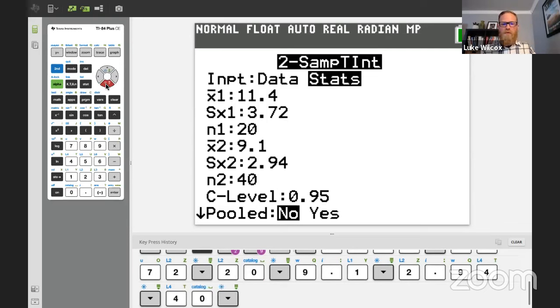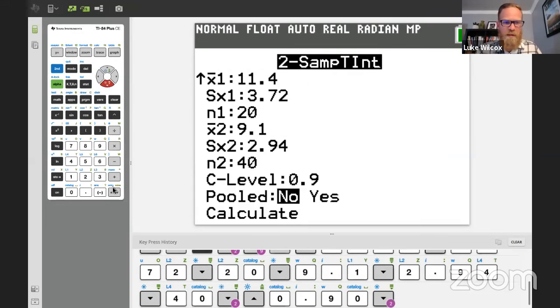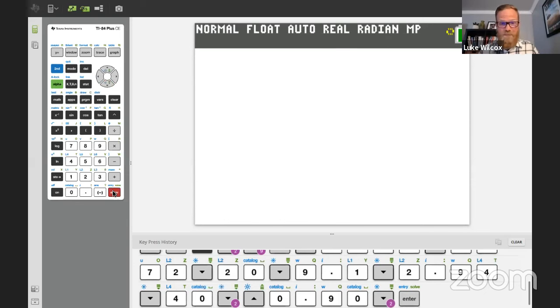Now, let's get our confidence level. We want that to be 90% here, don't we? 0.90. Now, for pooled, by default, it should be on no. You should leave it there, okay? The reason you use pooling is if you, for some reason, thought that the standard deviation of each one of those populations was the same, then you might pool the 2 samples together. But for AP statistics, you will not be making that assumption. So just leave that on no. And then go ahead and hit calculate.